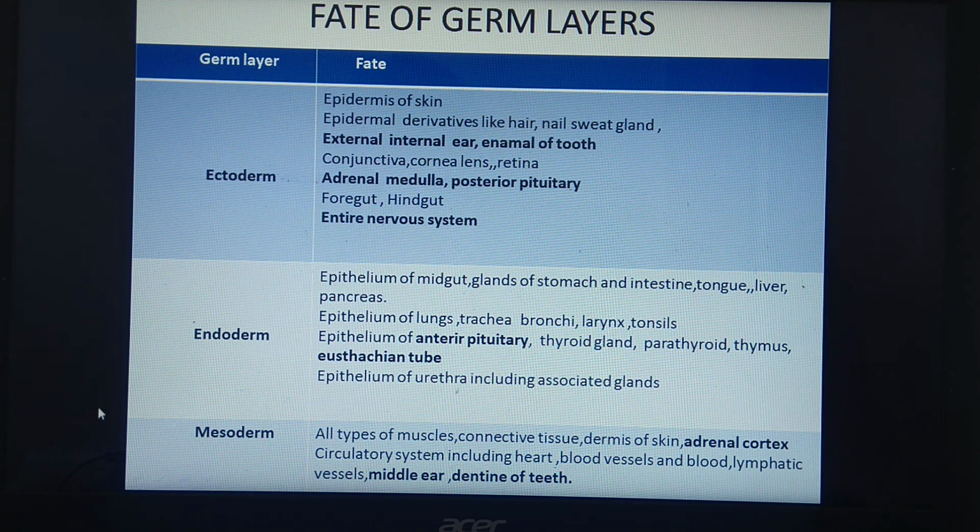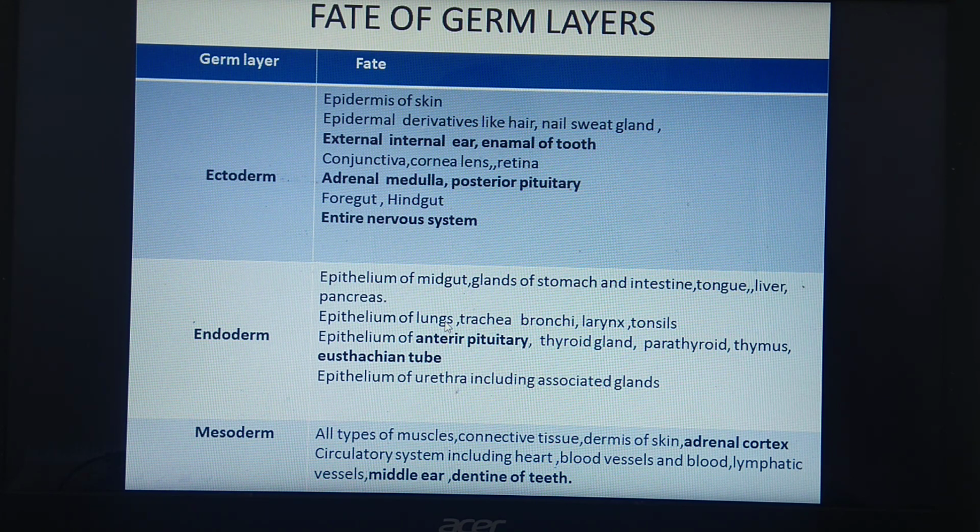We will see about endoderm, the organs developing from endoderm. See, epithelium of midgut, foregut and hindgut from ectoderm, and midgut, its epithelium from endoderm. Glands of stomach and intestine, tongue, liver and pancreas.